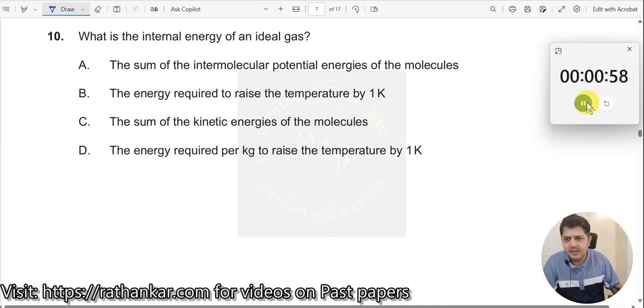Question number 10. What is the internal energy of an ideal gas? Option A: the sum of intermolecular potential energy of the molecules. There is no potential energy of the molecules. Molecules are not sticking in gas, right? So therefore, there is no intermolecular potential energy.